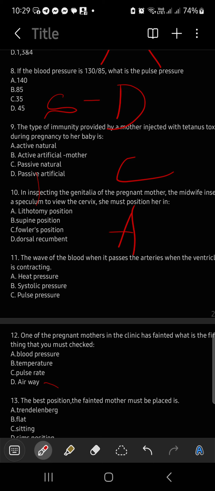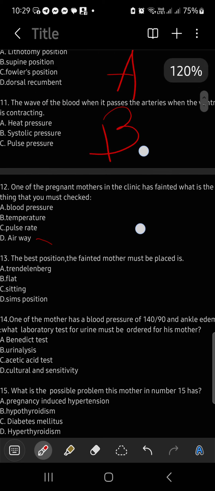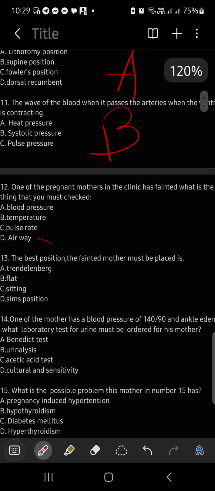11. Kung kanina relaxation, yan naman ay contraction, and that is your systolic. Letter B. That is the filling out of the blood, no, going to your aorta, and systemic circulation will happen. One of the pregnant mother in the clinic has fainted. What is the thing you must have to check? Anong check? Very good. Airway.